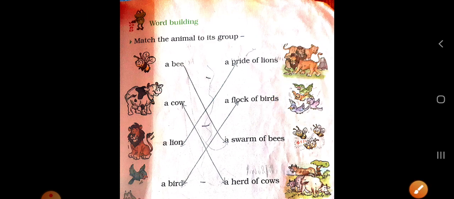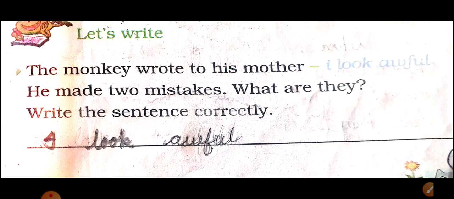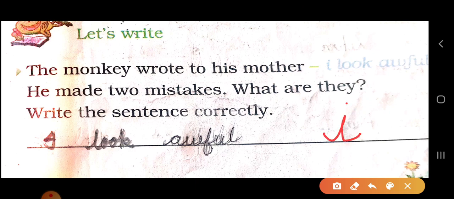Next is, let's write. The monkey wrote to his mother, i look awful. Okay, dear students, look at this sentence. Is it looking correct? No. There are some mistakes, so we have to correct them. See, we do not write the I like this. We always write the I like this. I look awful.